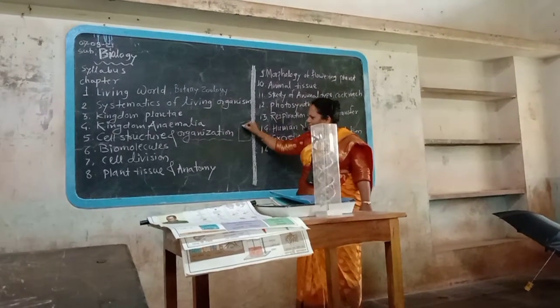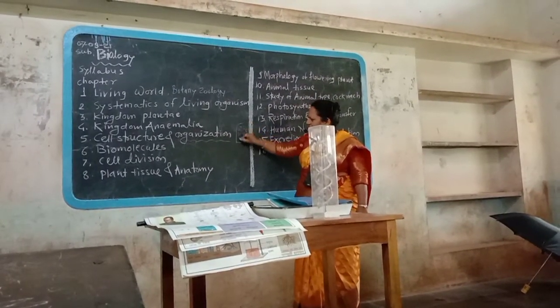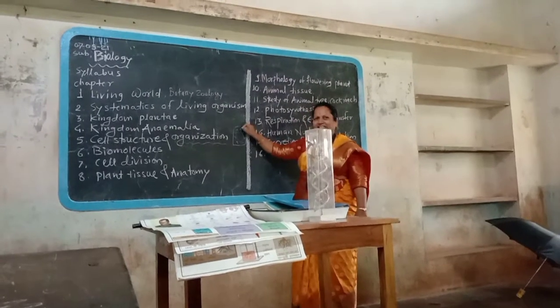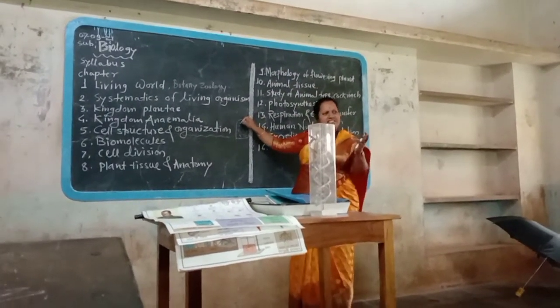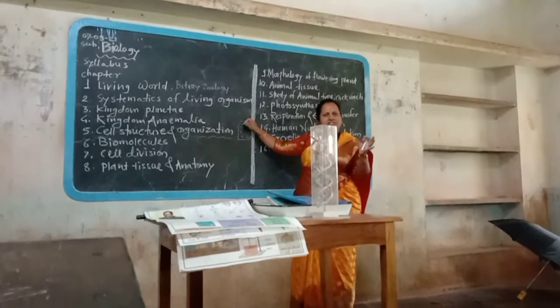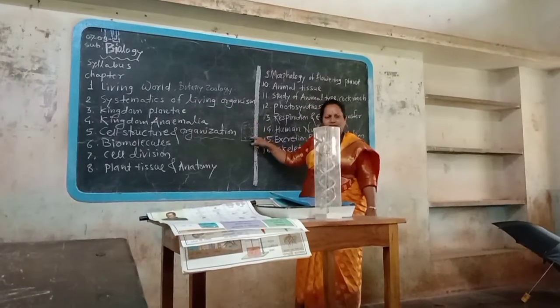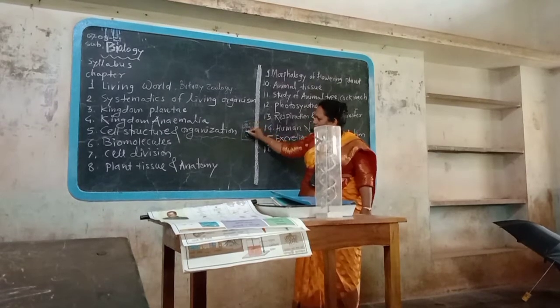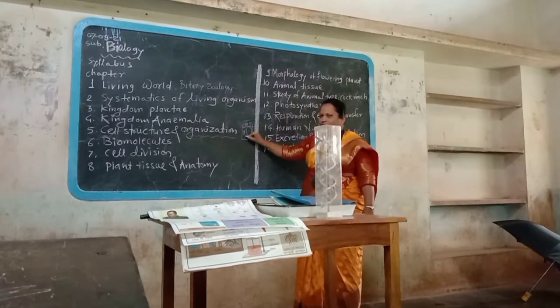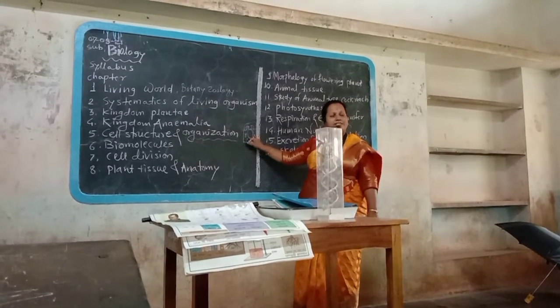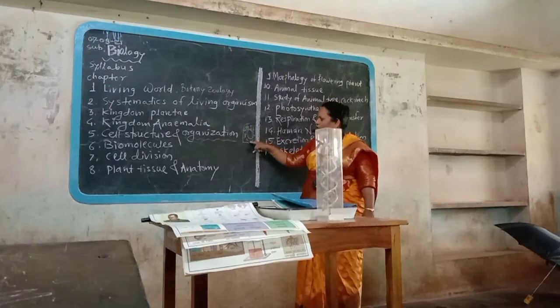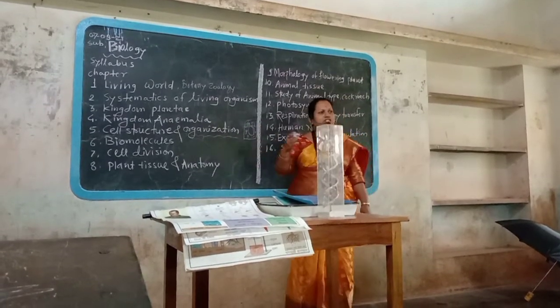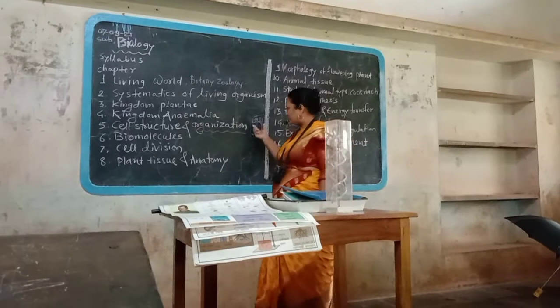What are the minor or micro molecules present in this cell? Proteins, carbohydrates, lipids, minerals, vitamins are present inside the cell. What are the cell organelles? Nucleus, endoplasmic reticulum, Golgi complex, mitochondria, chloroplast present only in plant cell. These cell organelles are formed from major and minor elements present inside the cell.